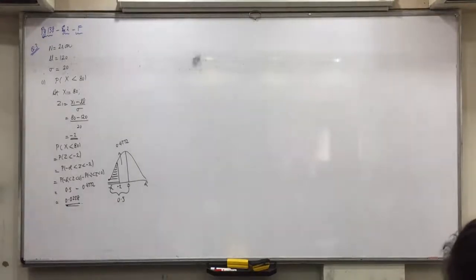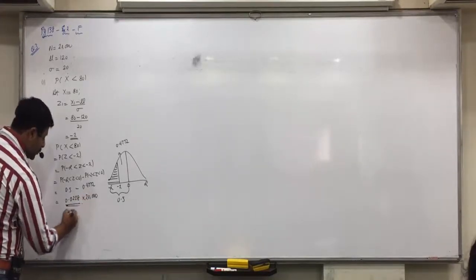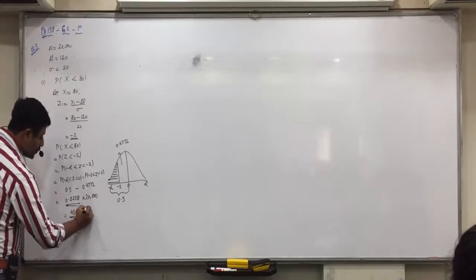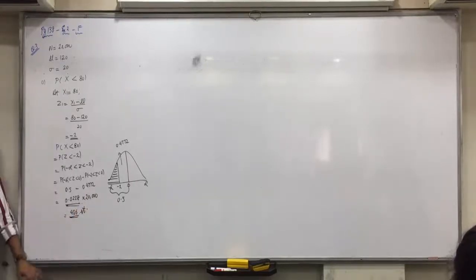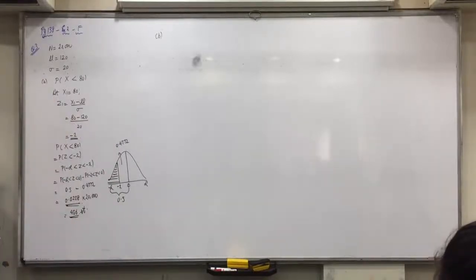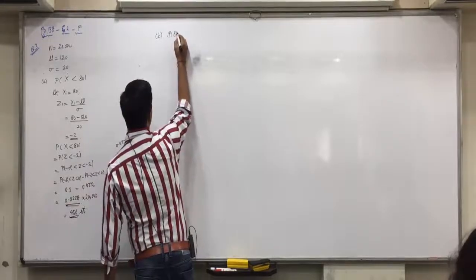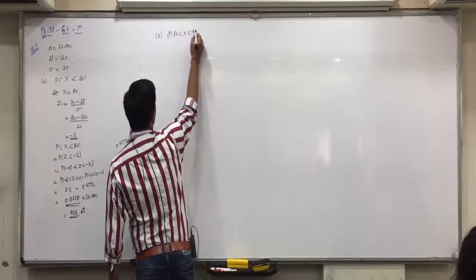Now, write down below that: therefore, the number of students who failed in the test is equal to 0.0228 into 20,000, which is 456 students. Did everyone understand it? Now, question B. Additional test is between 80 and 96. So this is what we require: P of 80 less than x less than 96.